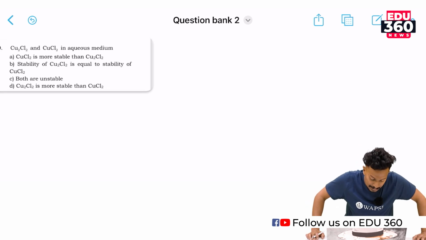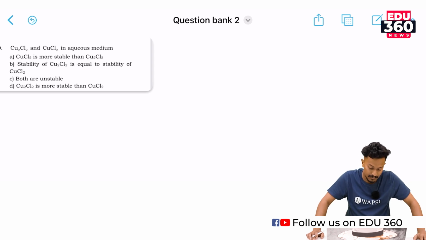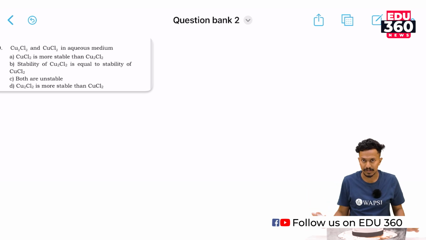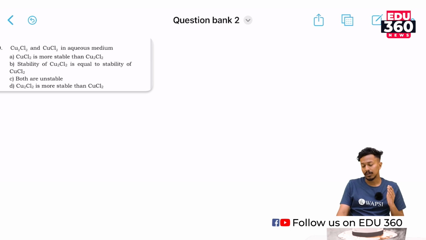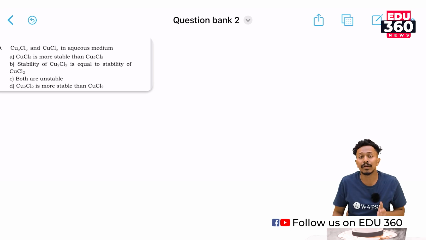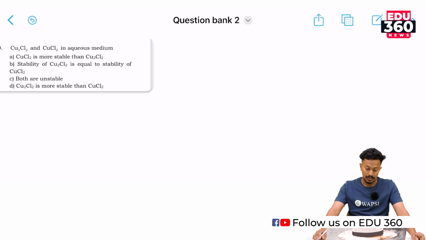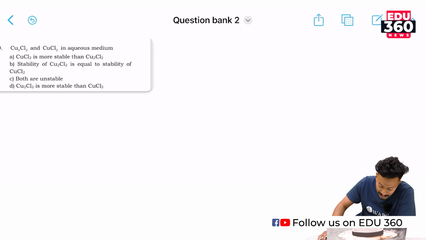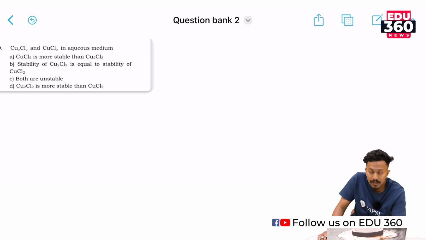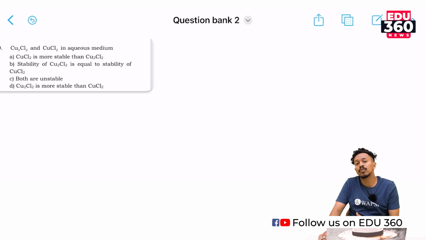Cu2Cl2 and CuCl2 in aqueous medium. What would be the correct option? These are all inorganic based questions, so you have to be much more thorough with the inorganic basics. You have to study about hydration enthalpy and ionization to answer such types of questions. This is an out of the box thinking question. They are asking about the stability of both of these compounds in aqueous medium.